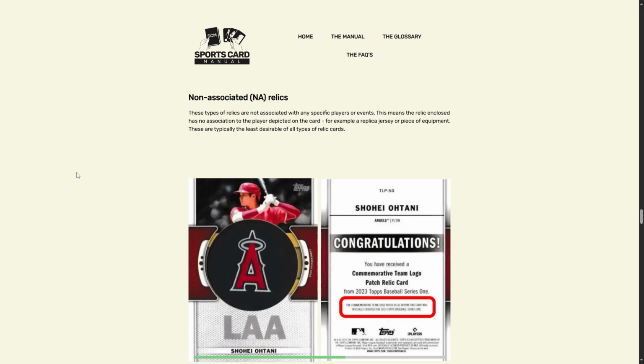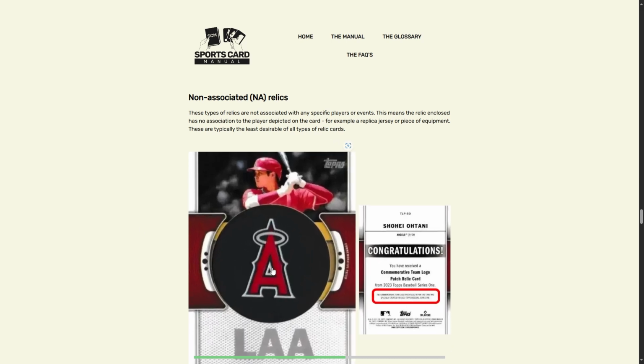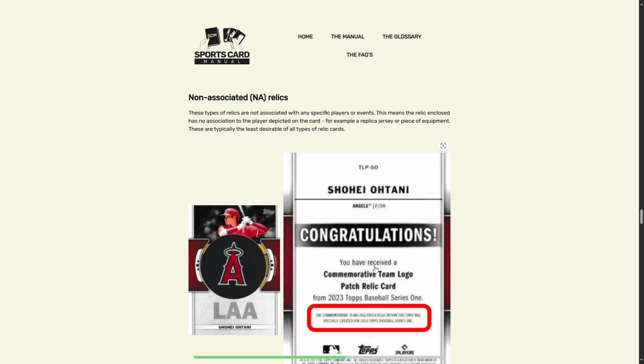Non-associated relic cards contain relics that are not associated with any specific players or events. This means the relic enclosed has no association to the player depicted on the card. For example, a replica jersey or piece of equipment. These are typically the least desirable of all types of relic cards. Here you can see a non-associated team logo patch relic card of Shohei Ohtani from the 2023 Topps Series 1 baseball set.